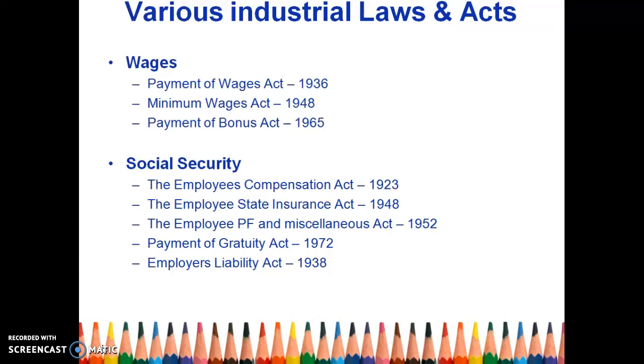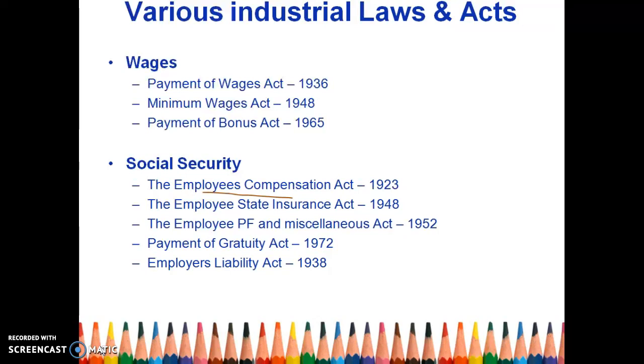So you can say Payment of Bonus Act, year is important. Everybody knows what bonus is. Employees Compensation Act, same. Employees will be compensated if there is an accident when they are on the job. Employee State Insurance Scheme, insurance for employees. Employee PF and Miscellaneous Act 1952. This is for Provident Fund. Gratuity Act.